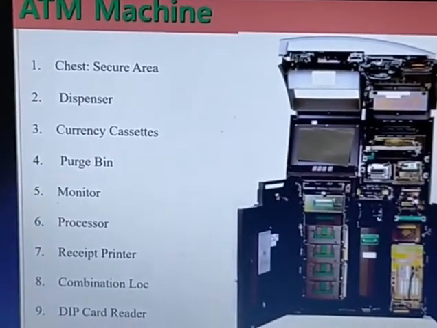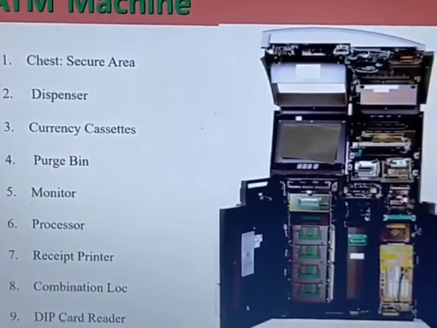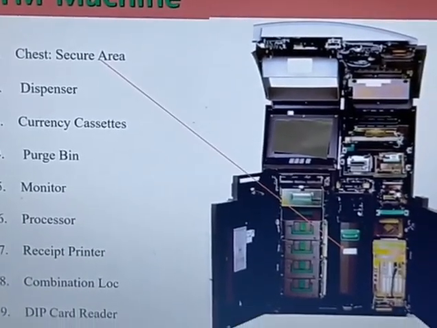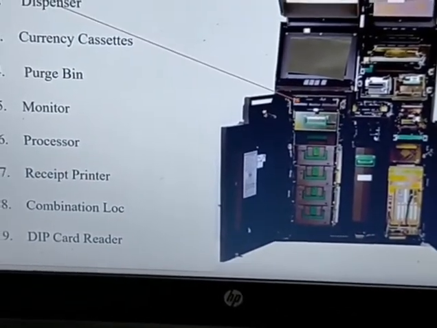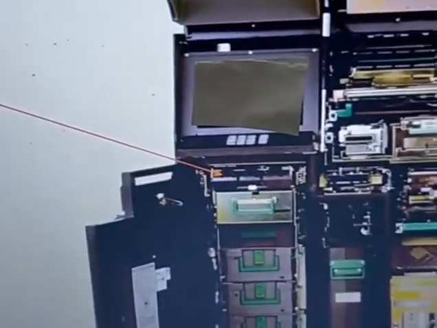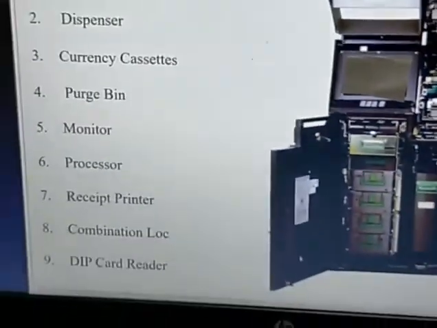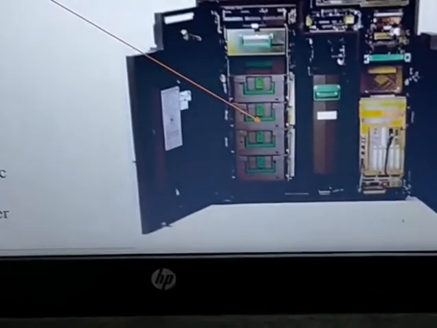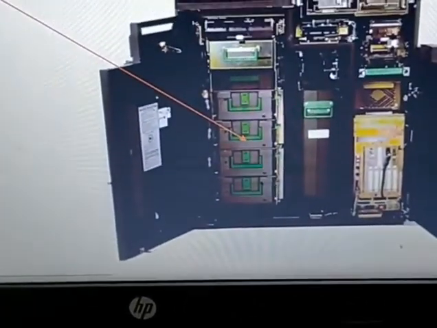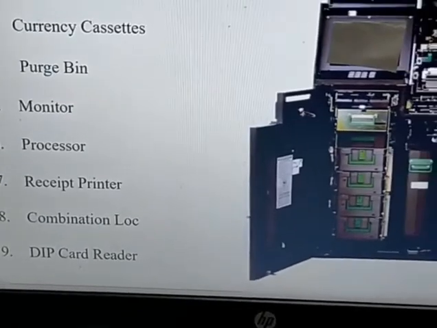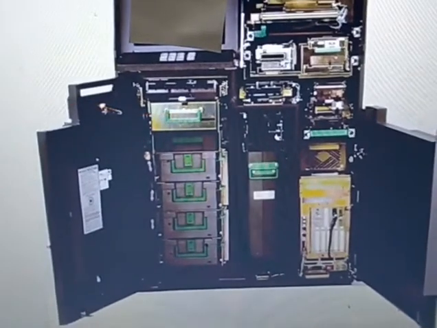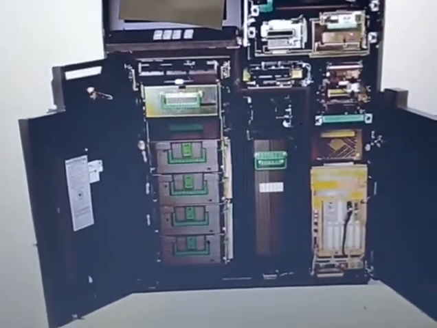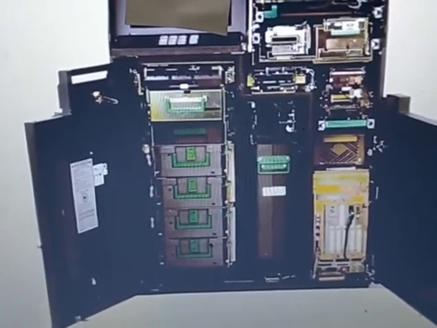Let us see the main machine parts of the ATM. One is the chest. Here currency will be kept. This is called a chest. And then the dispenser. Here currency will be dispensed. Then currency cassettes. Here in the cassettes various denominations of currency will be put. Then the purge bin. Here you can see the purge bin. All soiled notes or anything will fall into this purge bin, or if the notes are not dispensed also, they will be put in the purge bin.